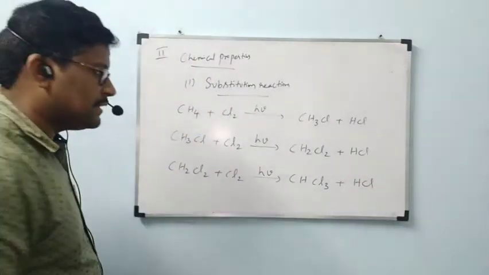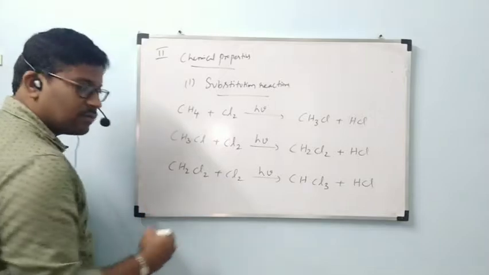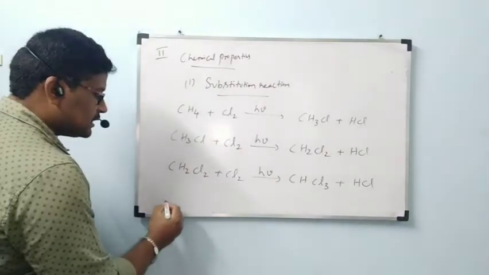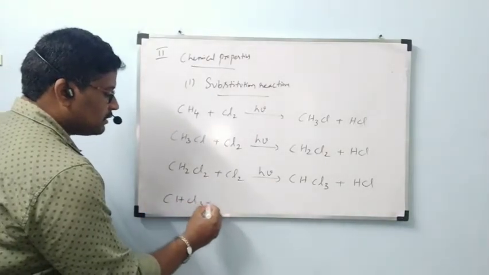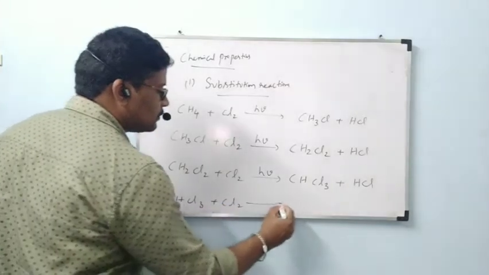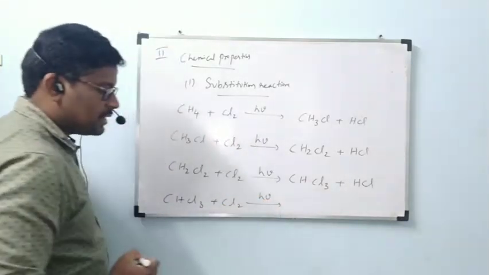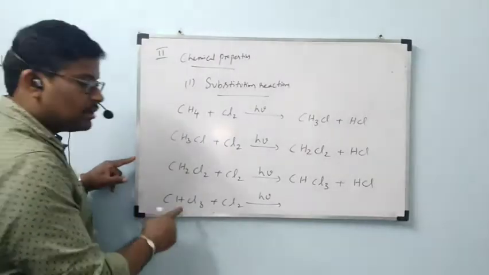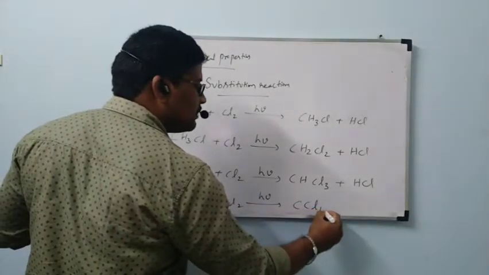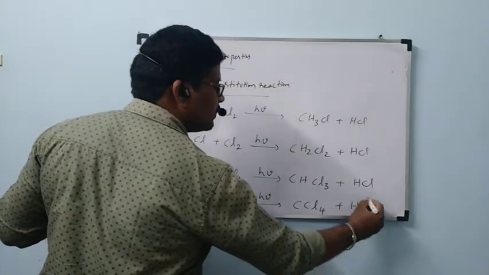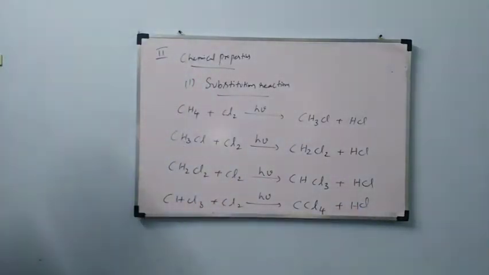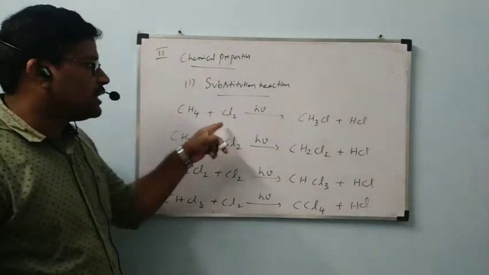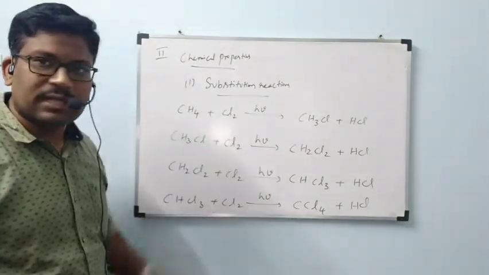Finally, one more step happens: CHCl3 plus Cl2 in presence of h nu. The final hydrogen is also substituted to get CCl4 plus HCl. These are the four possible reactions when methane reacts with chlorine in presence of sunlight.